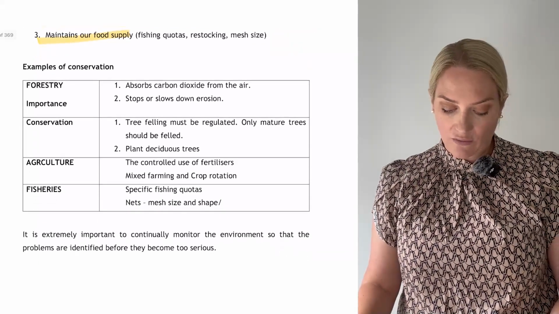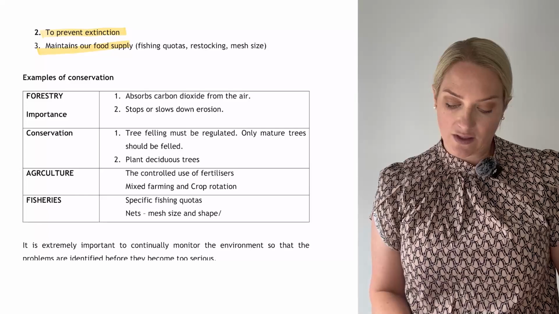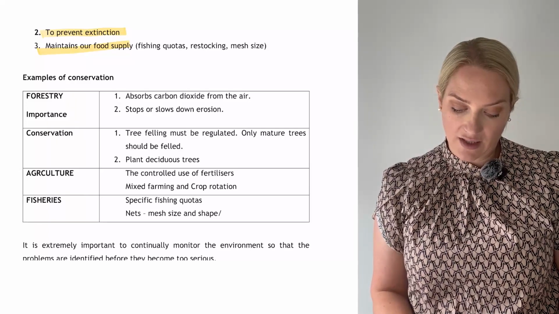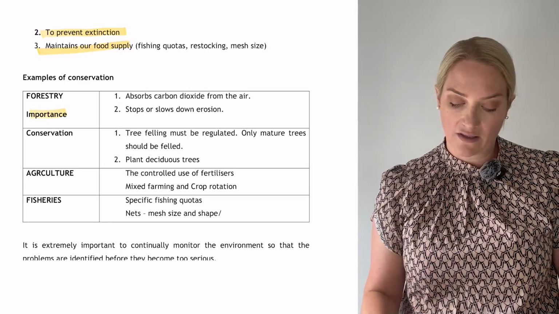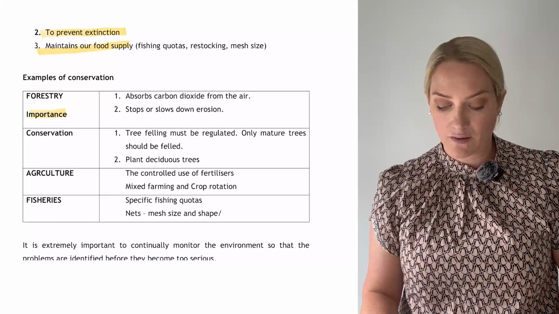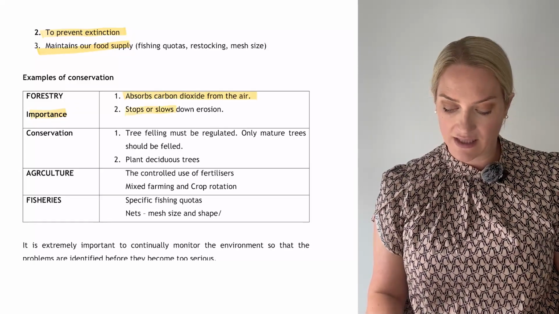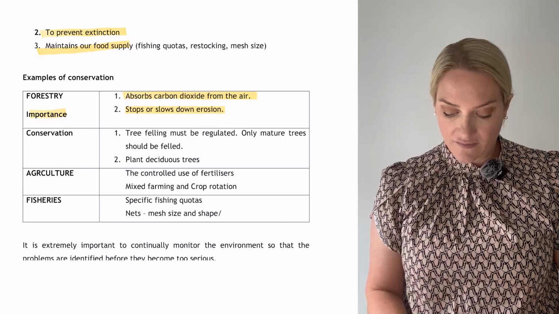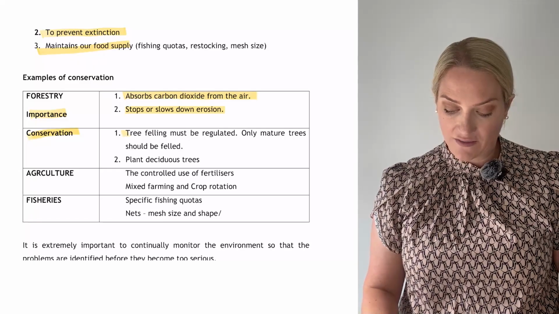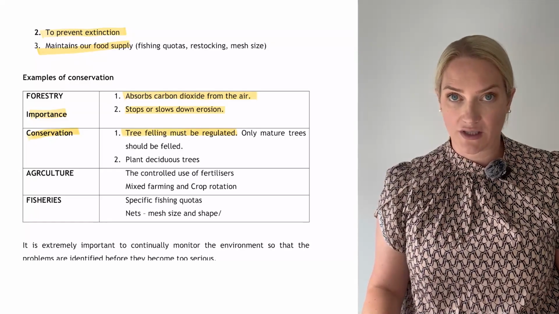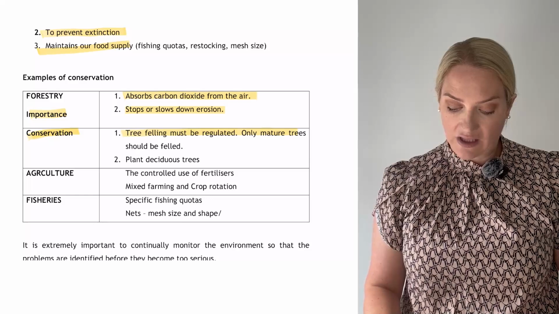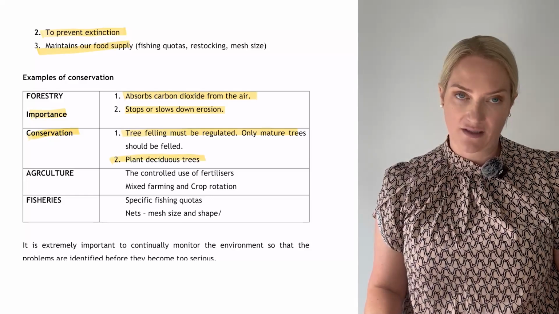So we need to know an example of conservation. So I'm just looking at one in forestry and the importance of conservation in forestry. It helps to absorb CO2 from the air. It also helps to stop and slow down erosion. The conservation practice of this is that tree felling should be regulated, so only mature trees should be cut down, and if you can, plant deciduous trees.